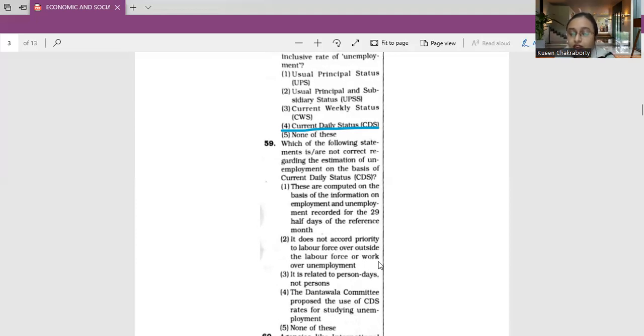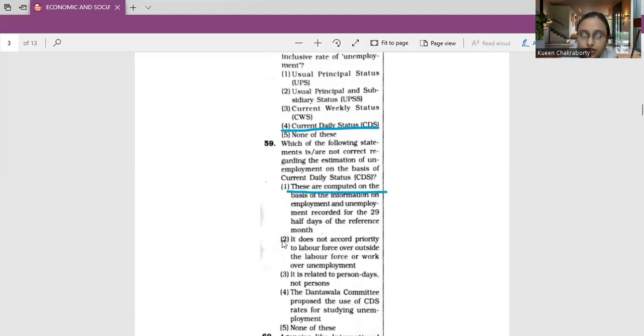So accordingly, 2, 3 and 4 are all correct, and only number 1 is false, which is the answer to this question. That is, these are computed on the basis of the information on employment and unemployment recorded for the 29 half days of the reference month. This is the false statement, so we will mark this as our answer.